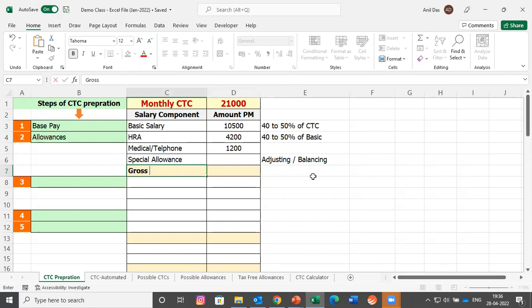So let's find out the gross salary. Gross salary or monthly salary can be calculated by adding the first two steps of CTC and Excel designing, basic and allowances. We have reached a gross salary or monthly salary of 15,900 and we are done with two steps. We are trying to reach a CTC of 21,000. Let's find out the third step. Third step was statutory compliances.